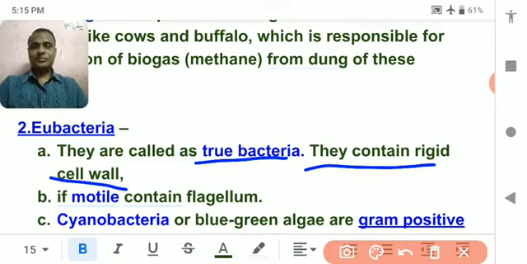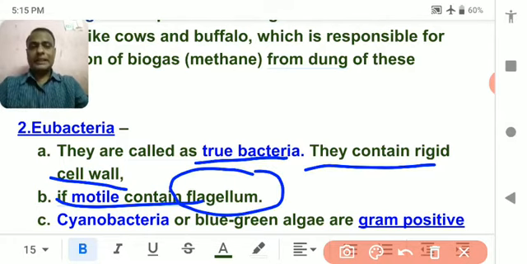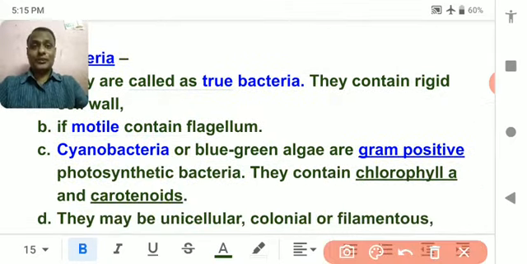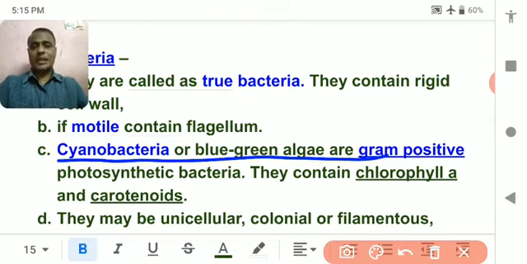If they are motile, meaning they can move from one place to another, they have flagella, meaning with the help of flagella they move from one place to another. Obviously there are many bacteria which don't have flagella. Understood? Now cyanobacteria are gram positive. I have already used the term gram positive. Those bacteria which stain with a dye are called gram positive, and those which cannot stain with a dye are called gram negative.